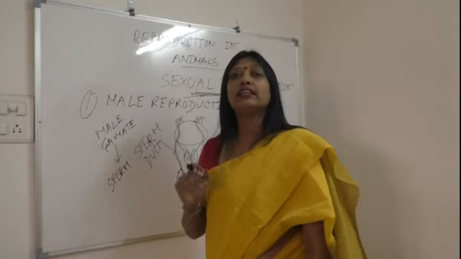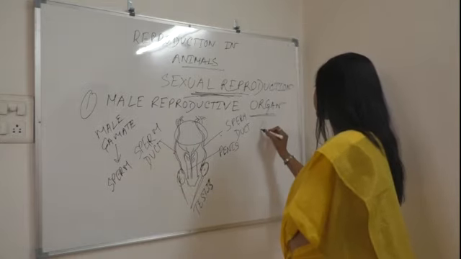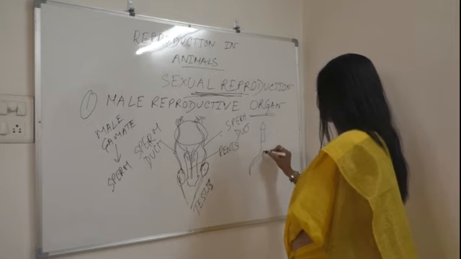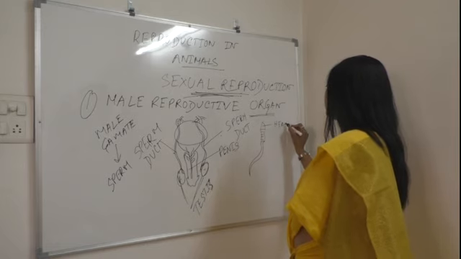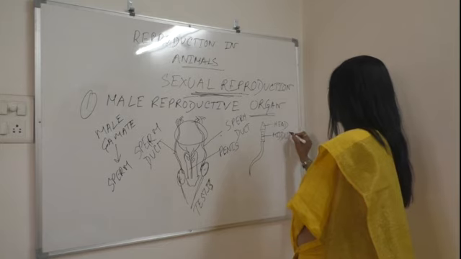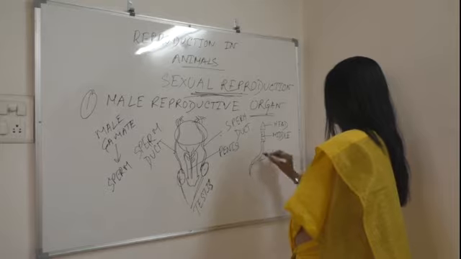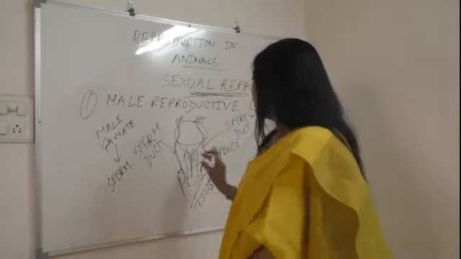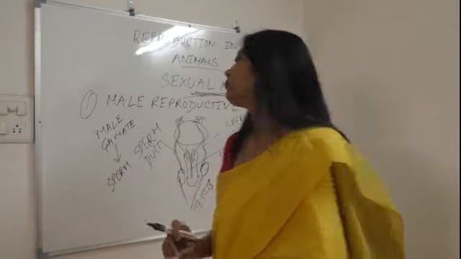Now, what does a sperm look like? The structure of a sperm is like this. This is the head portion. This is the middle portion. And an elongated tail. This is the structure of a human sperm. The testes produce millions of human sperms.